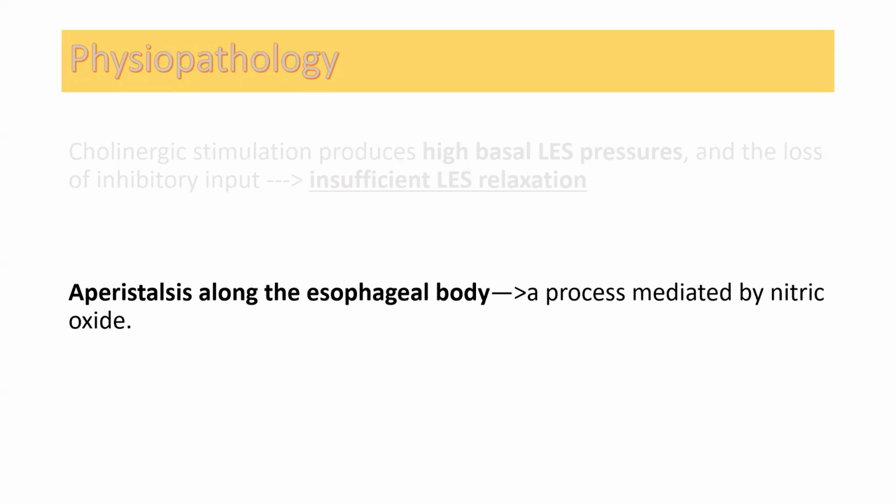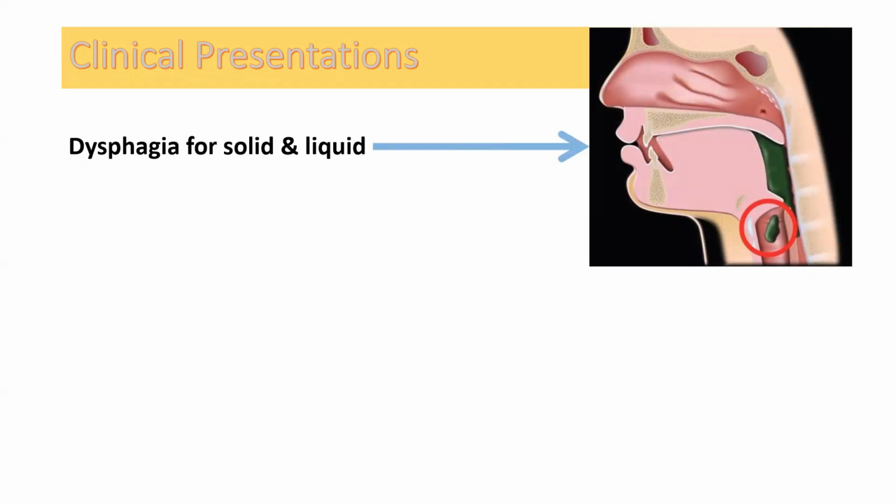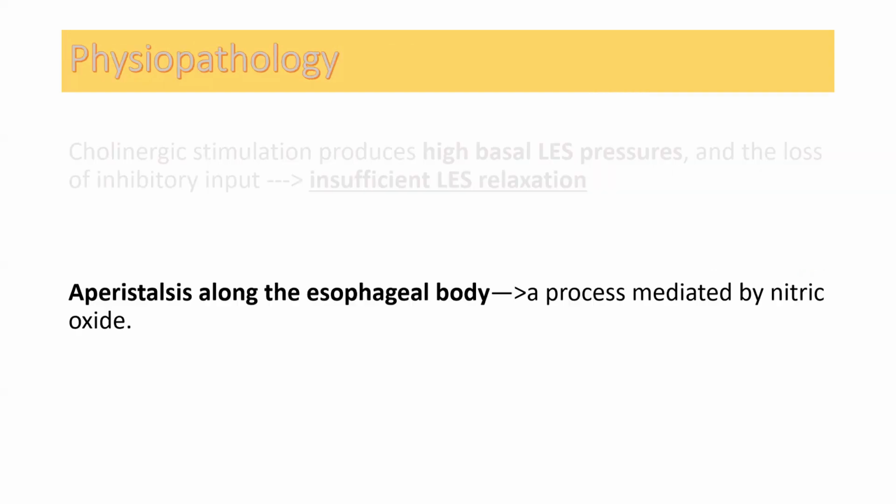Because of the nitric oxide absence, the peristalsis may not be present, and the esophageal body may not be able to move, and there may be absence of movements, because of which the esophageal body is filled with food and other gaseous particles. Look at this, we see the clinical presentations of achalasia.